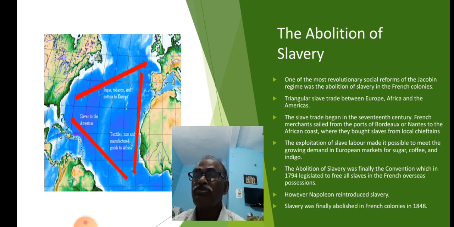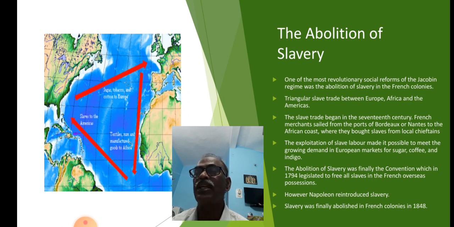Children, these slaves were sold to the European plantation owners in the Caribbean islands. With their help, they produced the crops. What are the crops? I already told you, no, sugar, coffee, indigo, all this. Then the crops produced with slave labor were supplied to the European continent. Children, this was the triangular slave trade.